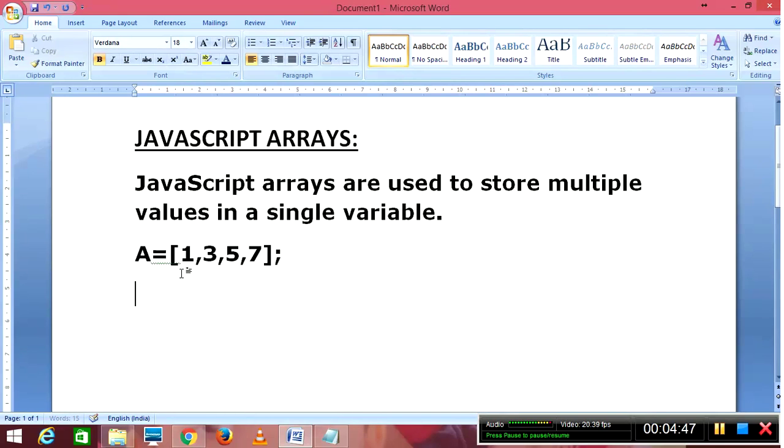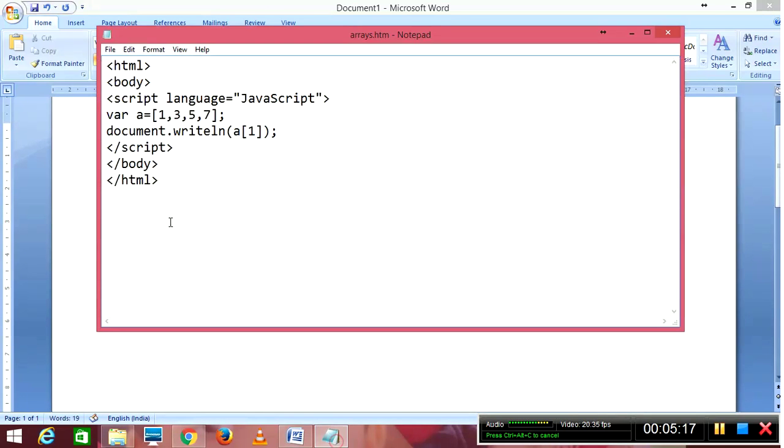Here I need to access this array. I can access it by using the index. The first value is stored at the zeroth index. That means the computer starts the numbering from 0, so 3 is stored at index 1, 5 is stored at index 2, and 7 is stored at index 3. So to access the array, I can simply write document.writeln a of 1.